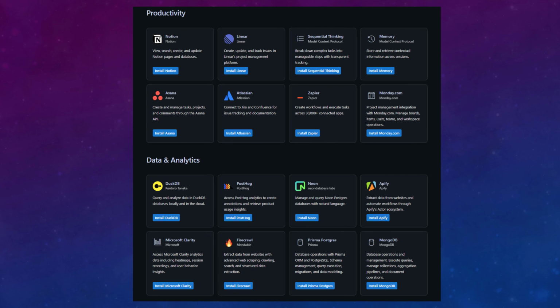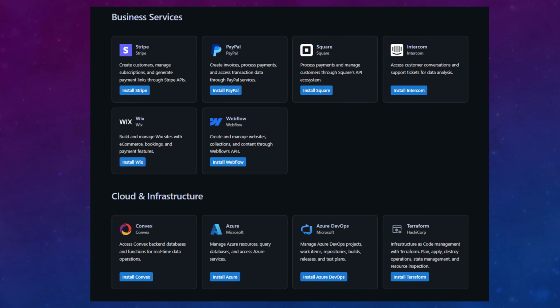and a lot of other MCP servers. Here, for example, for productivity, in order to interact with Notion, and here, for example, with Asana, and Atlassian for Confluence pages. Here we have data servers to integrate with DuckDB, for example, and Neon and MongoDB.